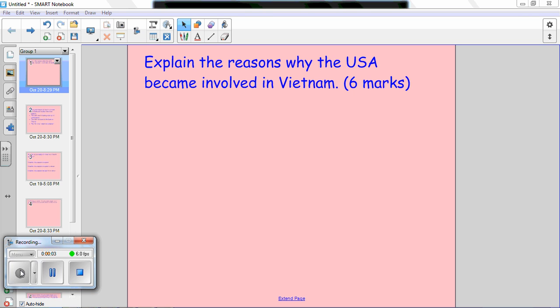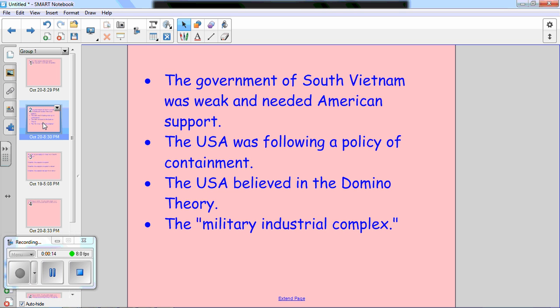Okay, a key question on the Vietnam War. Explain the reasons why the USA became involved in Vietnam. And this is worth 6 marks. So there's 4 main reasons.